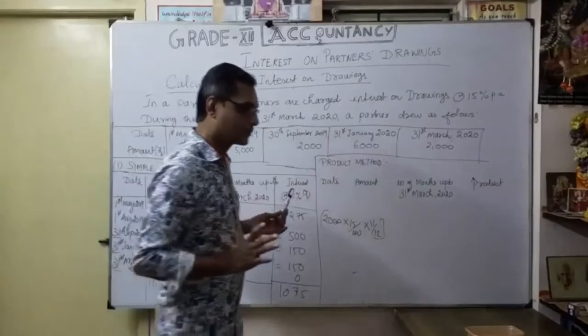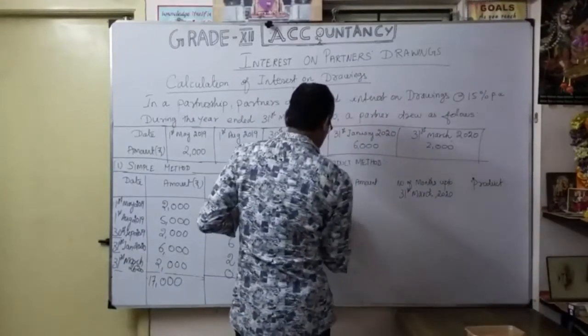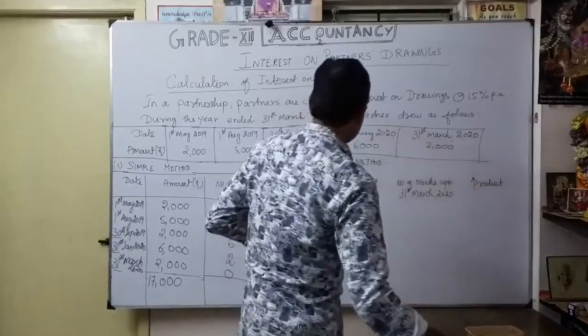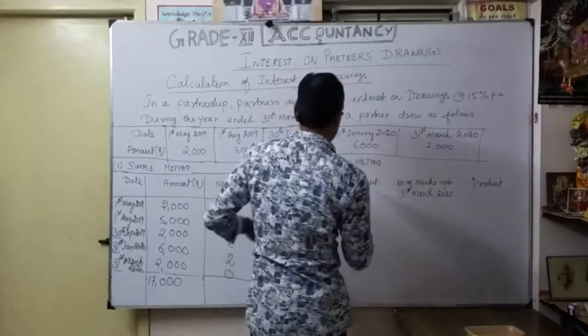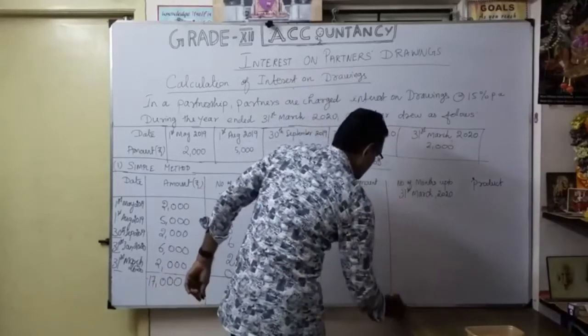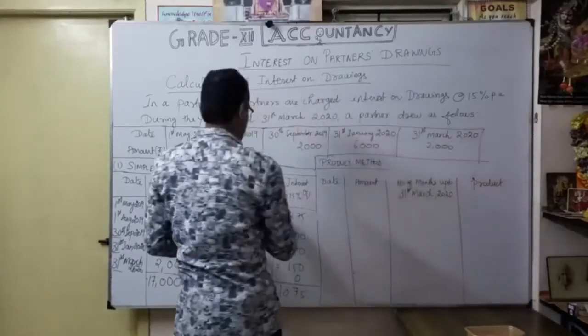Now, what is the product method? Now coming to the product method. Here also we can write the same thing, isn't it? We write it as the product method: date, amount column, number of months up to 31st March, everything the same.